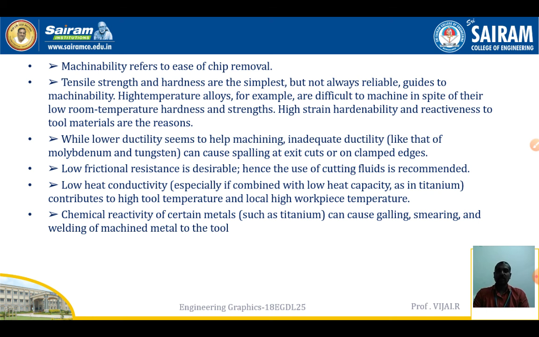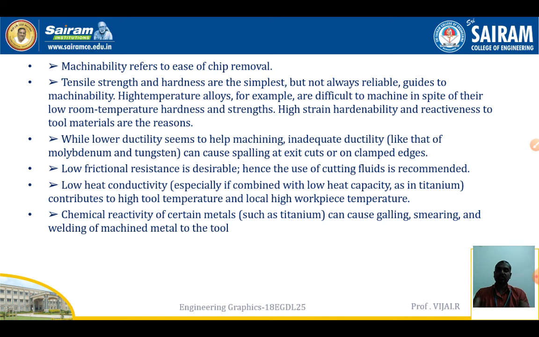But that also may cause a problem if there is any chemical incompatibility with the material, such as chemical resistance or chemical erosion property. It may lead to other problems also, so we have to consider that. And then heat conductivity: during the manufacturing process, how the heat is getting dissipated, or whether there is any material which does not dissipate the heat soon. There is also a problem of material elongation, and dimensional changes due to heat will also be there.